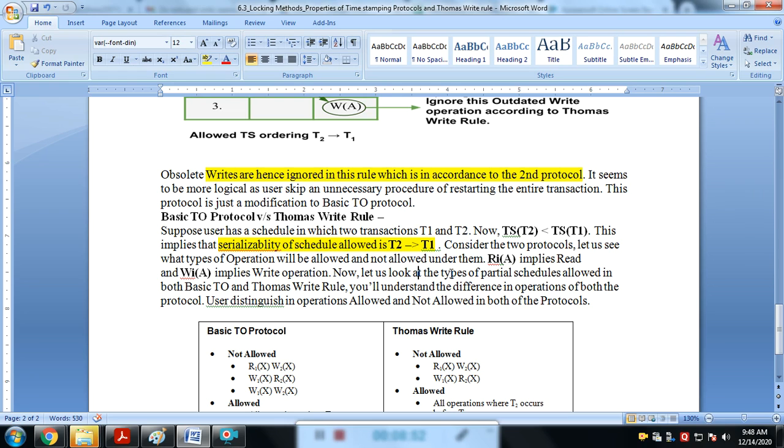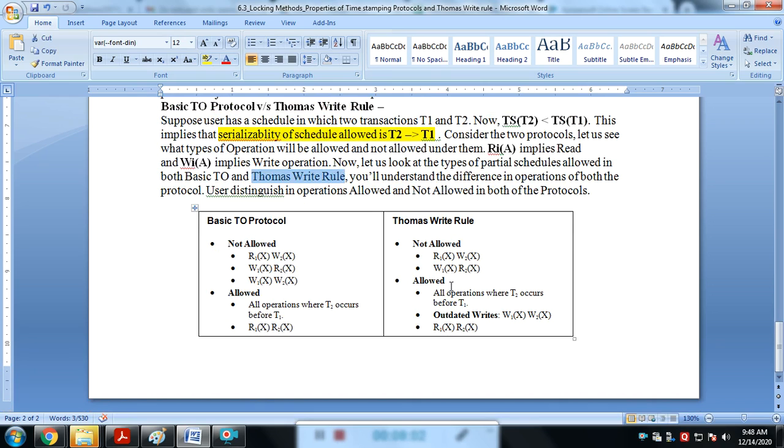Now let's look at the type of partial schedules allowed in both the basic timestamp protocol and the Thomas write rule. This one is simply the comparison. Not allowed: R1, meaning T1 read, then T2 write.